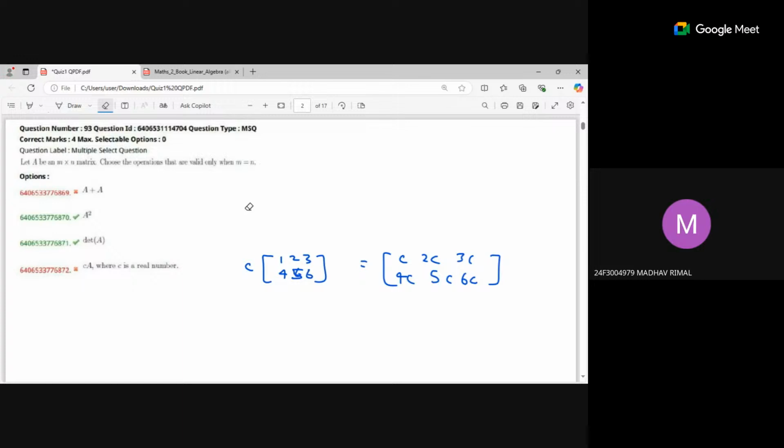Sir, can you share the link of this PDF? Sir, is this PDF available on the dashboard to download? This question paper. Yes, sir. I think it is already available on your portal.